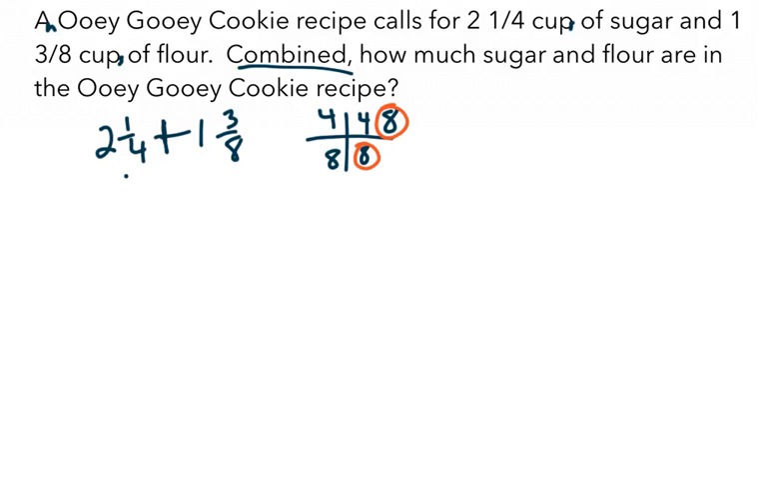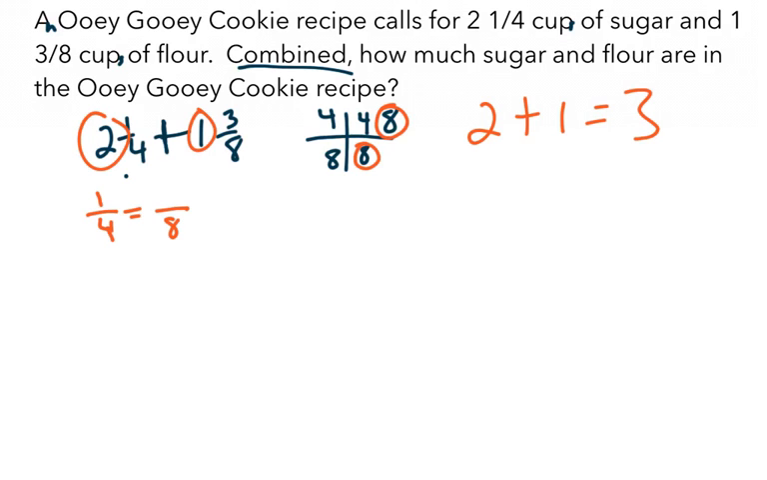So in our instructions, it says to add whole numbers first. So 2 plus 1 equals 3. Now we can add the fractions, but we need to get our denominators to be the same. I need to change 1/4 into eighths. And I am doing this by finding an equivalent fraction that does not change the value of 1/4. So what did I do to the 4 to get the 8? I multiplied it by 2. So I do the same to the numerator.